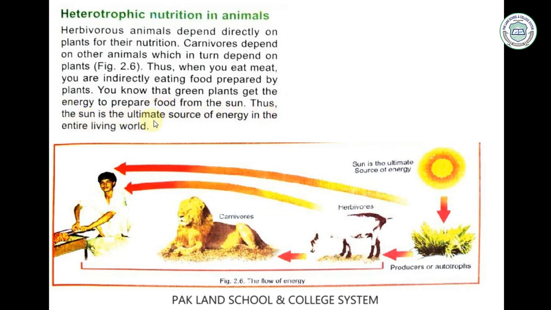Thus, the sun is the ultimate source of energy in the entire living world. Now look at this picture. This is the flow of energy. Herbivores eat the autotrophs or the producers, and herbivores are eaten by the carnivores. Carnivores are those animals which just eat meat, and those animals which eat meat and grasses are known as omnivores, which we human beings are.